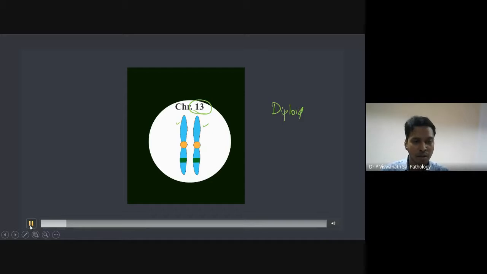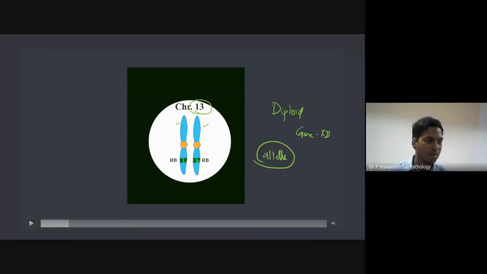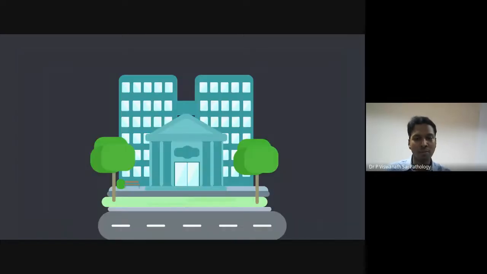If chromosomes are 2, genes also have 2 copies. So now what do we call these copies? Each copy is called an allele. The gene is RB. There are 2 copies of this. So these copies are called alleles. So this is allele 1. This is allele 2. Now let's see what is happening.